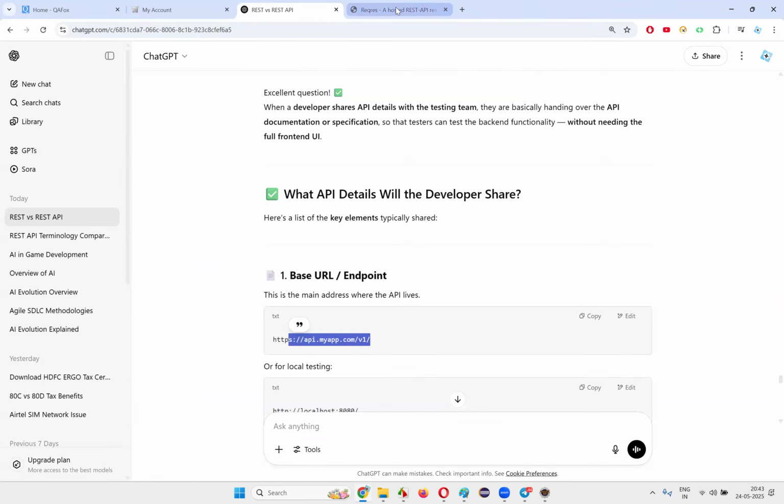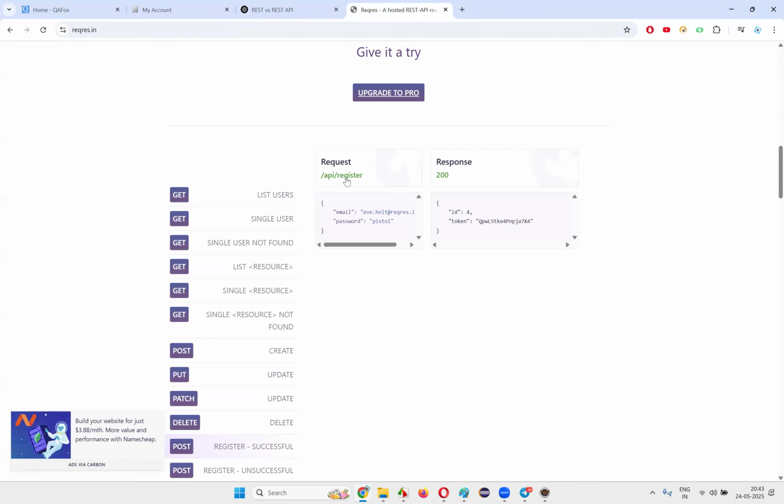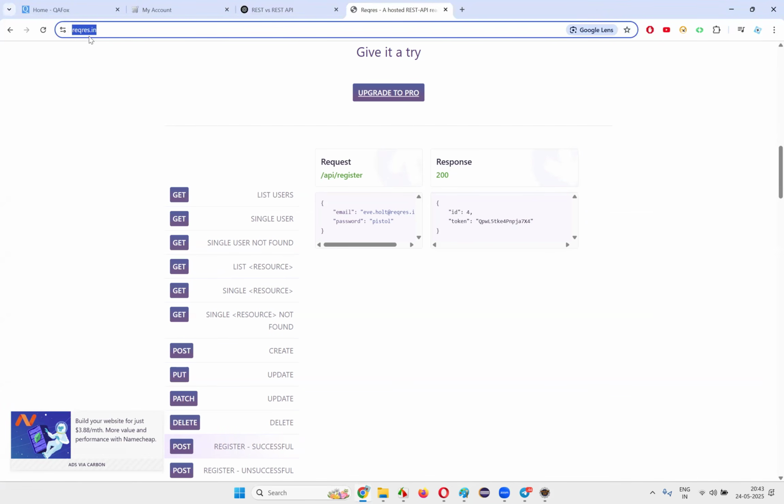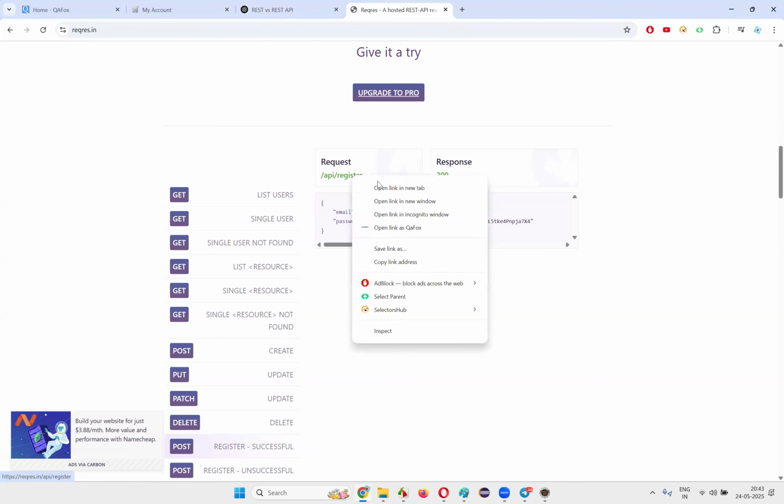Base URL is there. Can I see the base URL here? Is this a base URL? Tell me, guys. Is slash api slash register a base URL, do you think? No, it's not the base URL. What is the base URL? reqres.in is the base URL, maybe. I'll open this URL in a new tab, you'll find it out. You see?